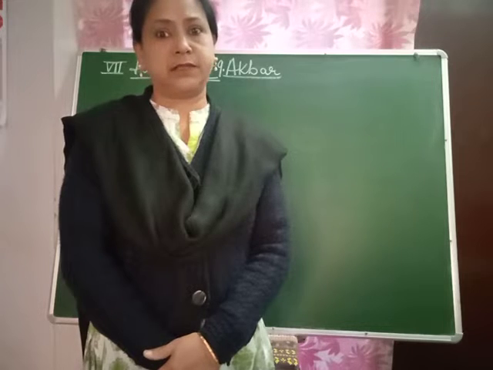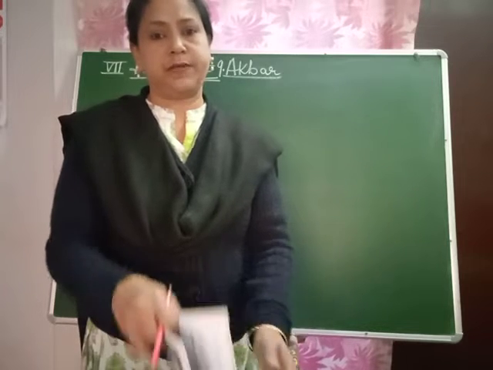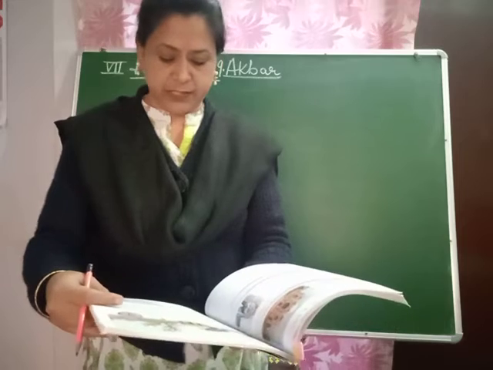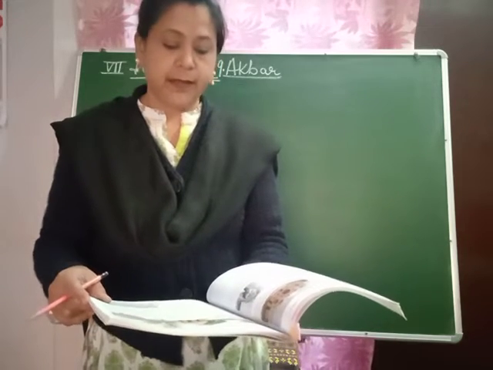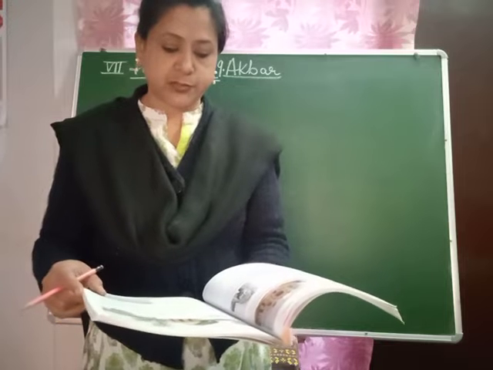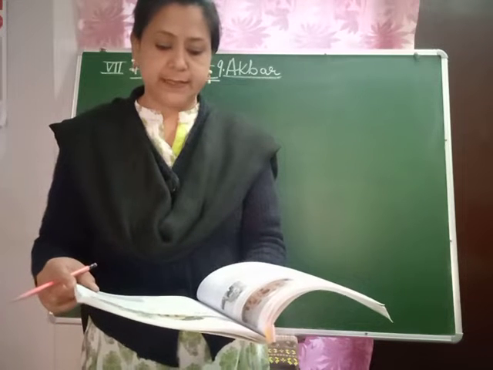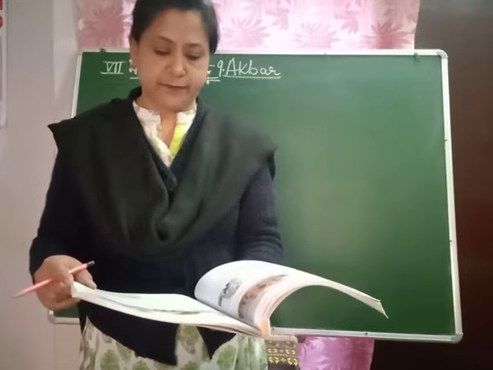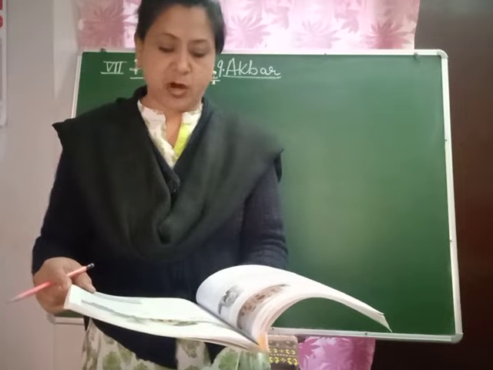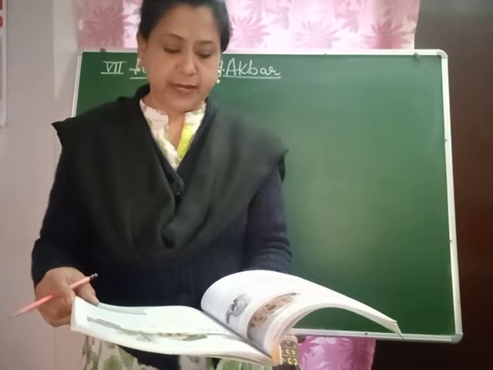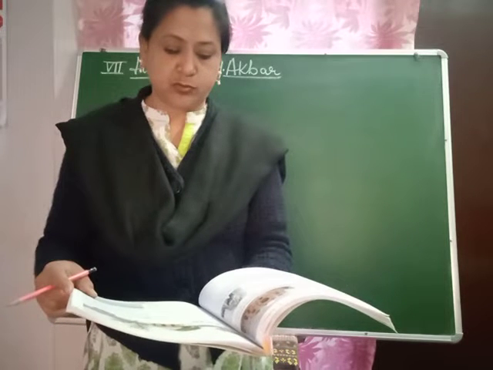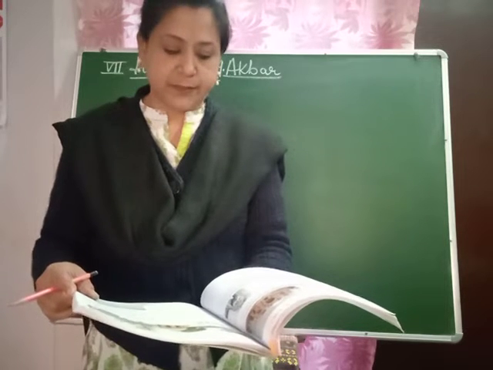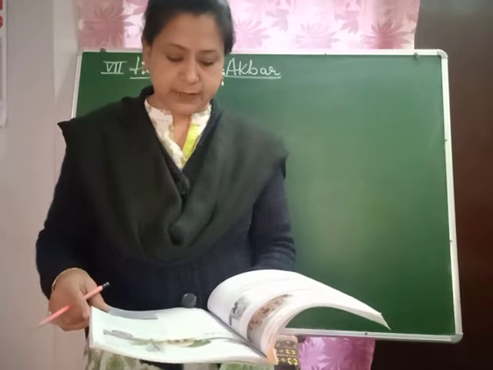Children, this is our final term course, so we'll continue. Please open your books with me to page number 81, Akbar, lesson 9. Introduction. Sher Shah Suri died in AD 1545. His successors were incompetent and weak, which gave the opportunity to Humayun to recapture the throne of Delhi and re-establish the Mughal rule in India.